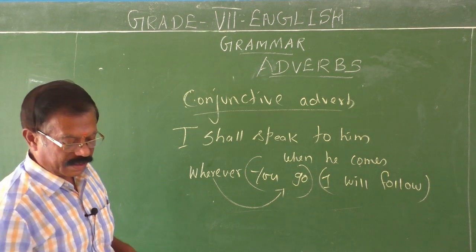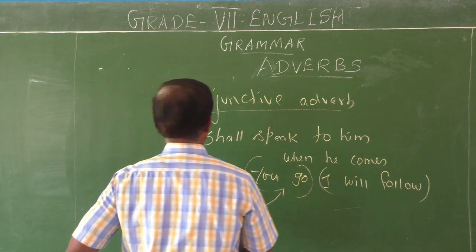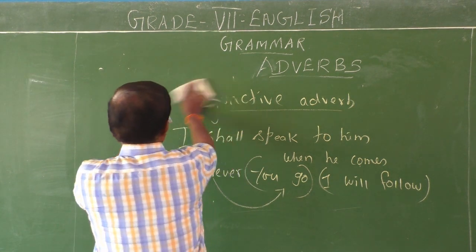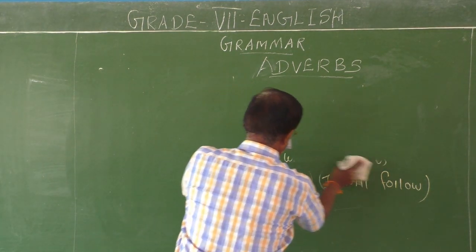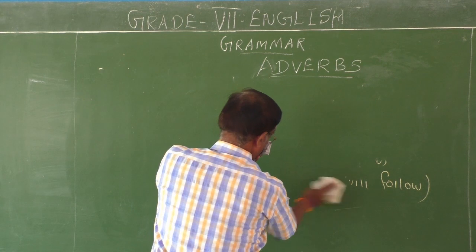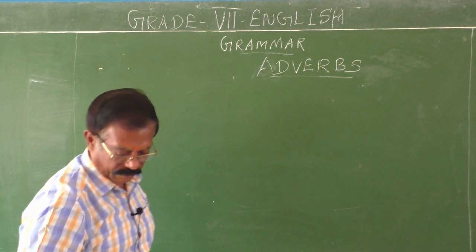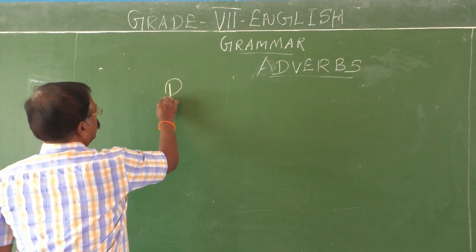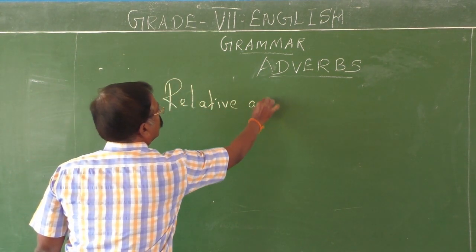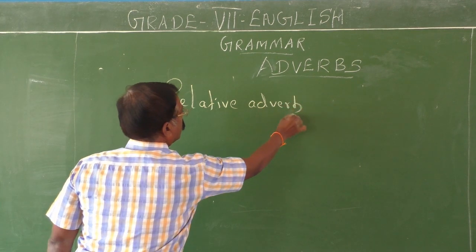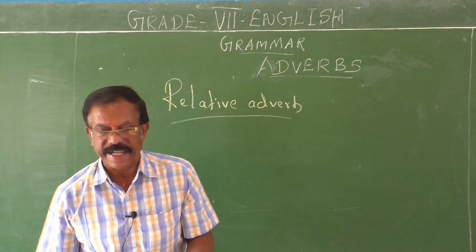Another classification of adverb is the relative adverb. How do these relative adverbs function in a sentence? Relative adverb. It just relates one with another.